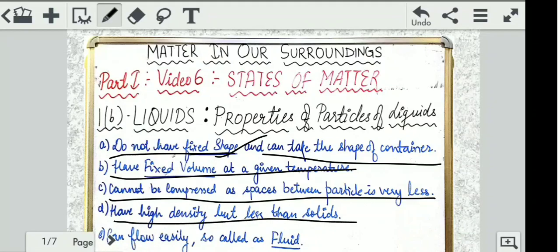It has high density but lesser than solids. Now, solids, we have learned, are heavy in weight and have high density, but water, I told you last time also, you cannot hold a desk in your hand, but you can hold water in your hand. So that is why it has higher density but not as high as solids.